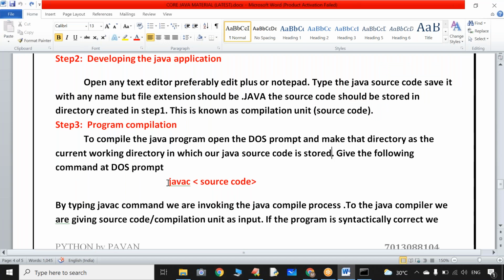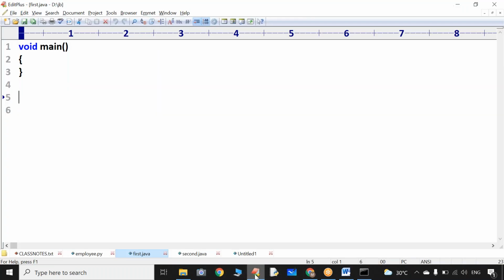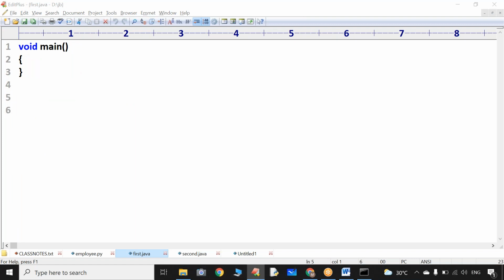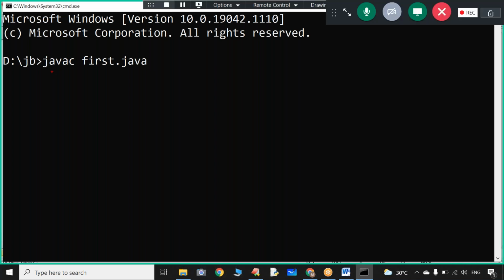Now here you are supposed to give a command called javac followed by the Java program name. What is your program name? The program name is first.java. So javac first.java. To compile your Java program, we have to run the javac command followed by your program name. Now do you know what will happen internally?